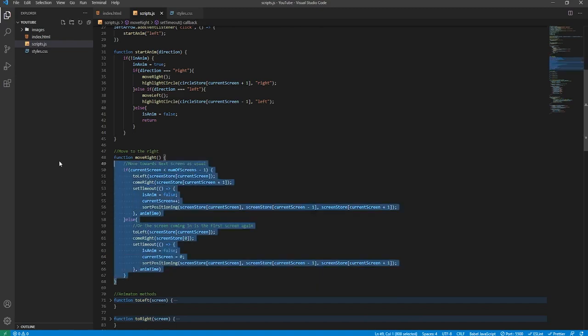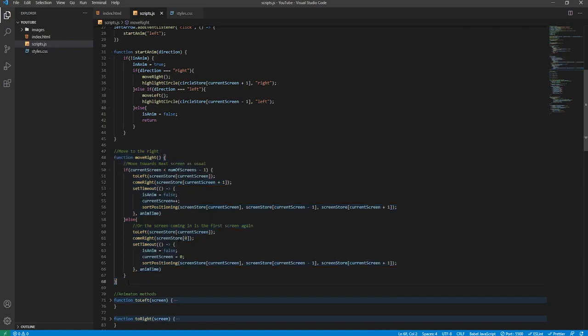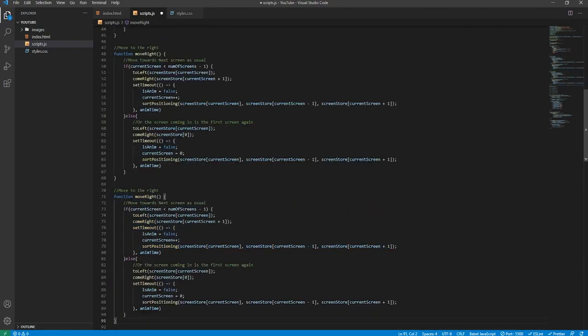As for the move left function, we'll just copy this because we are short of time. I know all my tutorials are long, that's a problem with them, but oh well.